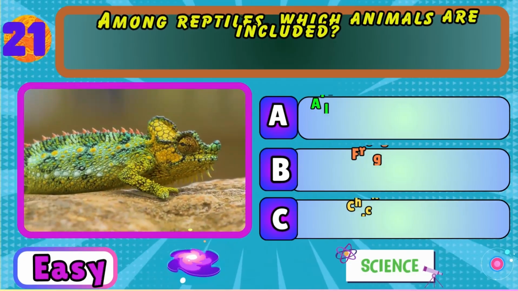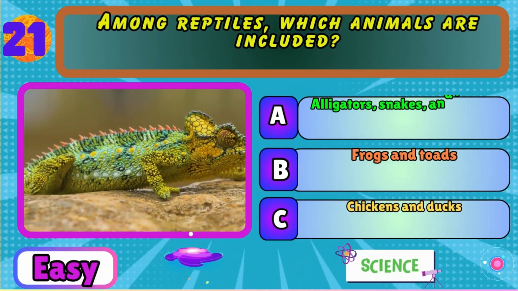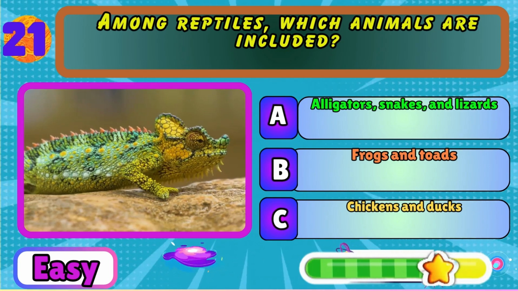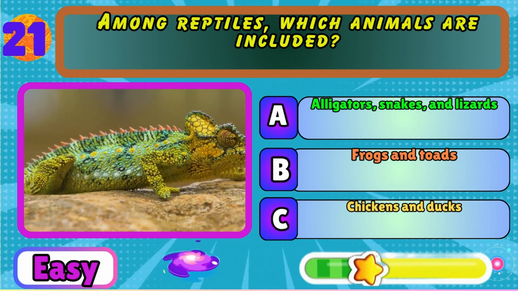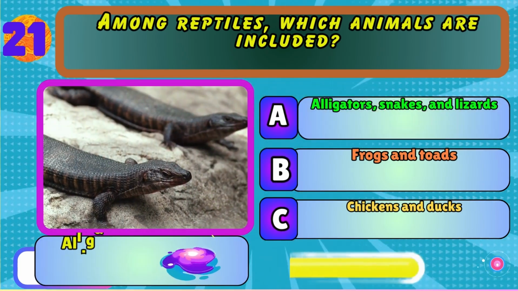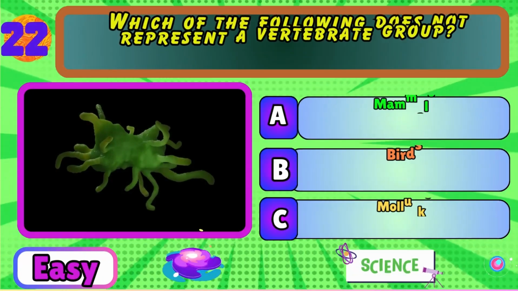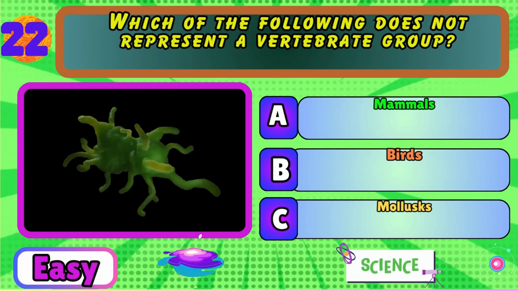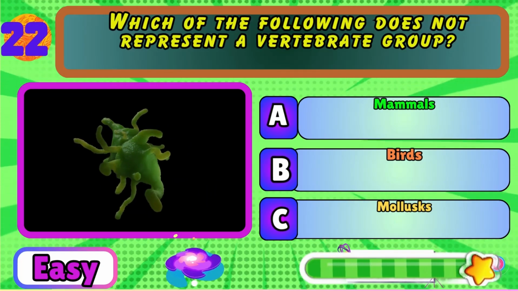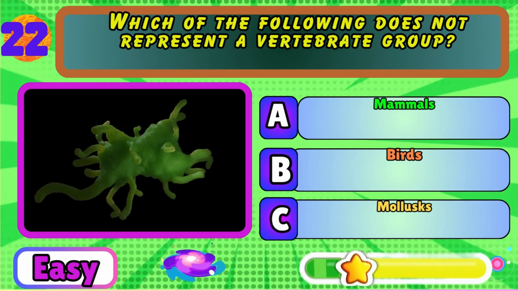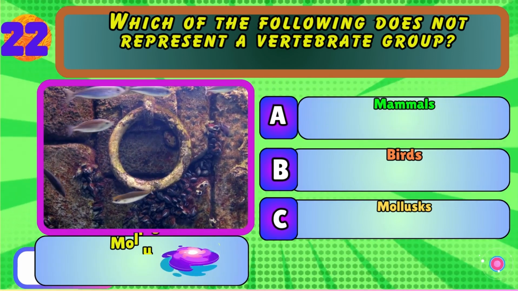Among reptiles, which animals are included? Alligators, snakes, and lizards, frogs and toads, or chickens and ducks? Alligators, snakes, and lizards. Which of the following does not represent a vertebrate group? Mammals, birds, or mollusks? Mollusks.